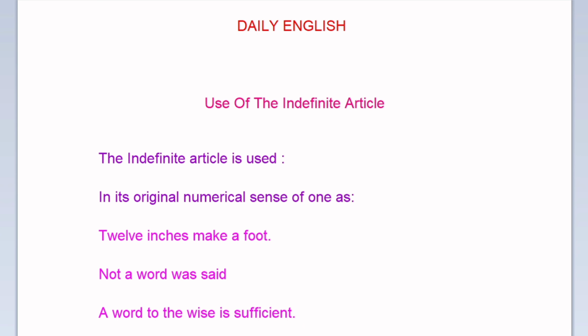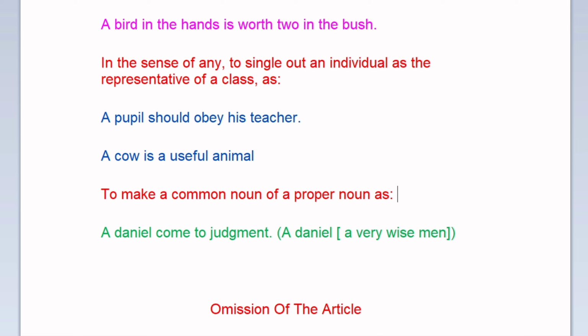Let's get started. Use of the indefinite article. The indefinite article is used in its original numerical sense of one, as in "12 inches make a foot," "Not a word was said," "A word to the wise is sufficient," "A bird in the hand is worth two in the bush."